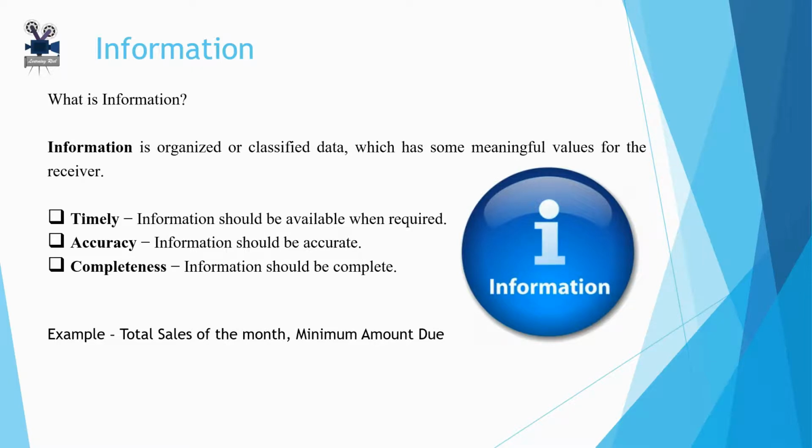Now, data is any collection of numbers, characters, or other symbols that can be coded into a format that can be input into a computer and then processed. Data on its own has no meaning or context. It is only after processing by a computer that data takes on a context and becomes information. Information is the processed data on which decisions and actions are based. For decisions to be meaningful, the processed data should be timely, accurate, and complete.